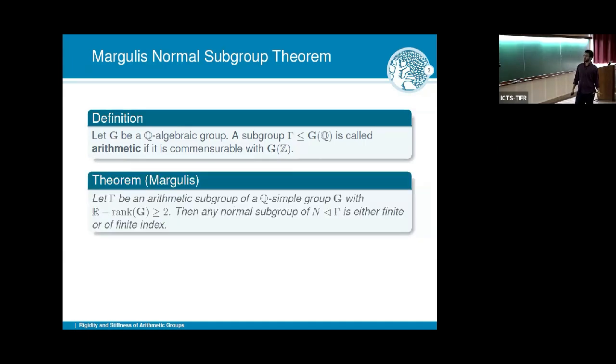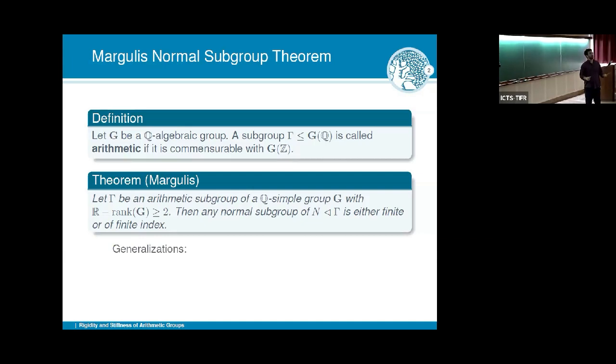The Margulis normal subgroup theorem says that under higher rank, any normal subgroup of your arithmetic group, you have hardly any normal subgroups. Of course, you have the finite index ones and you have finite ones, but besides that, you don't have anything.